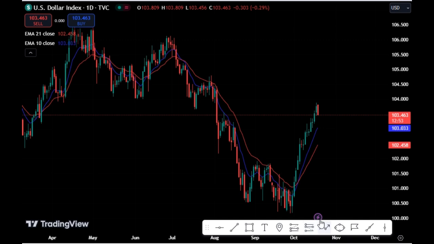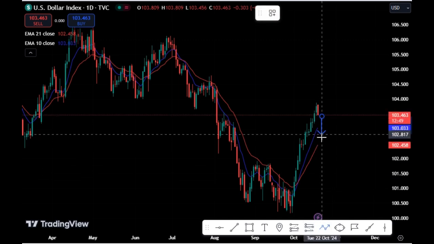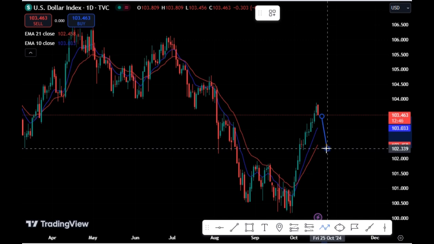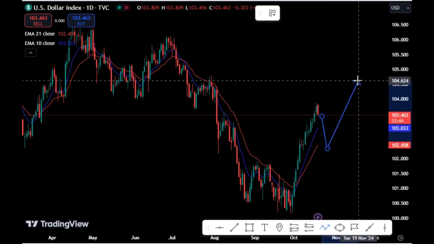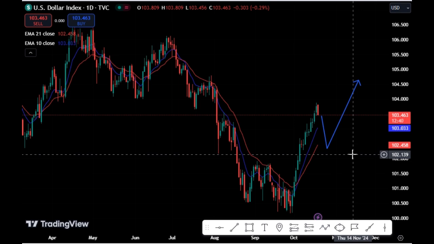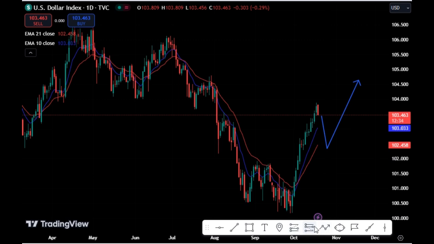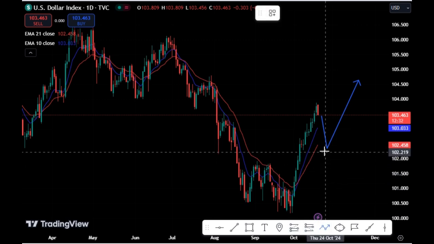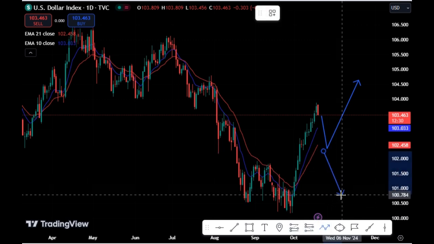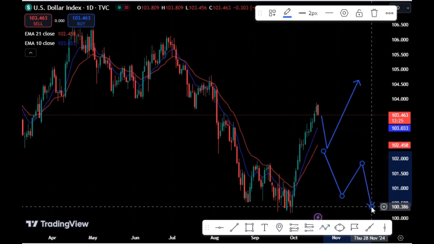So long price closed above this lower high, what we're expecting this week now, we expect price to do a retest of this level before we see the uptrend continuation for the DXY. So we are expecting more bullish move for the DXY. If you have to look at a selling scenario for DXY, that means we expect price to come below this level, then we expect a pushback for us to see a selling scenario for the DXY.